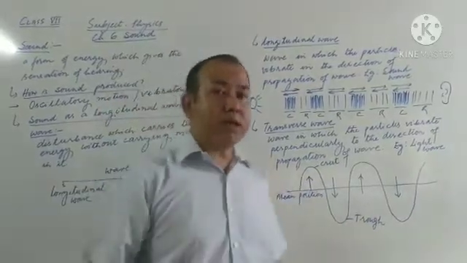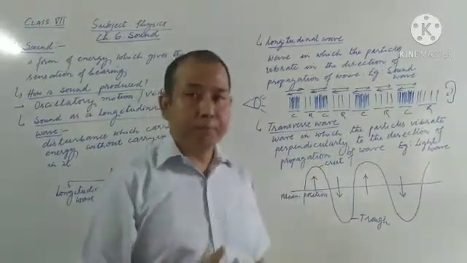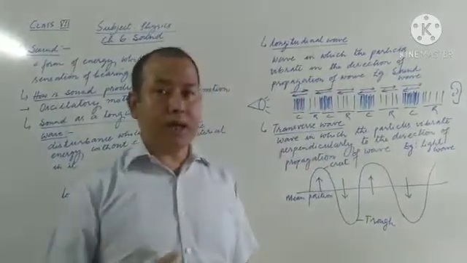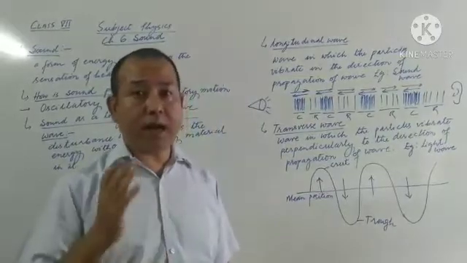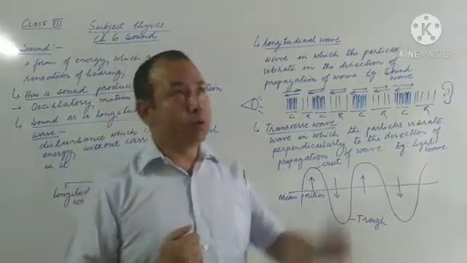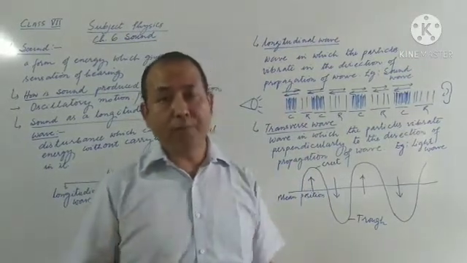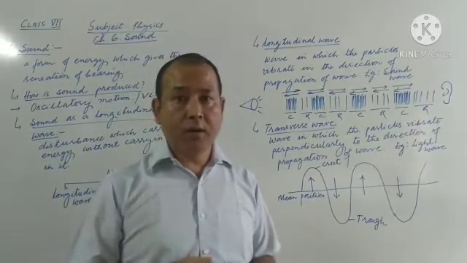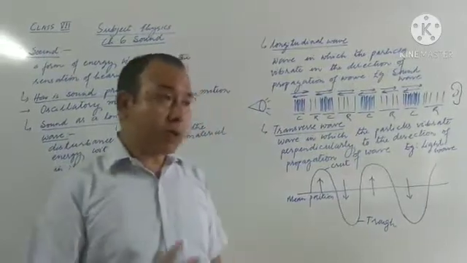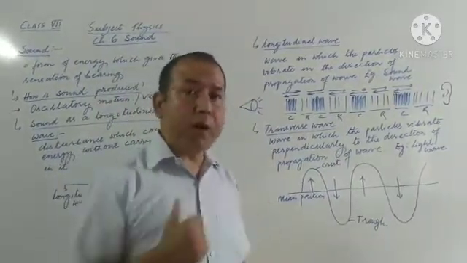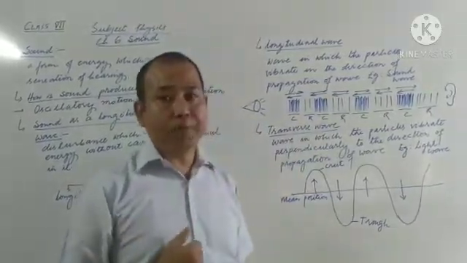Now you need to understand here that for the propagation, for the sound to travel from the source to our ear, it always requires a medium. Medium is always required. That is why astronauts who go to the moon are not able to talk to each other as we are talking right now, because there is no air at all. So when one person speaks, the other person cannot hear. So sound always needs a medium for propagation, to travel from the source to the receiver.